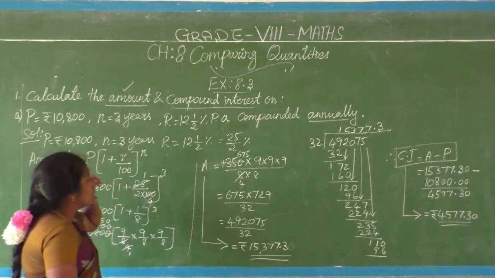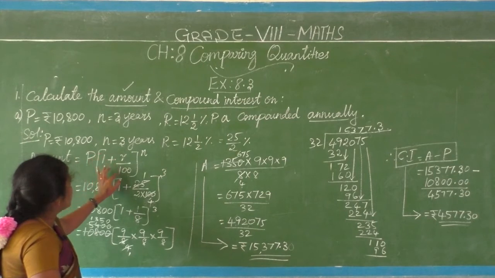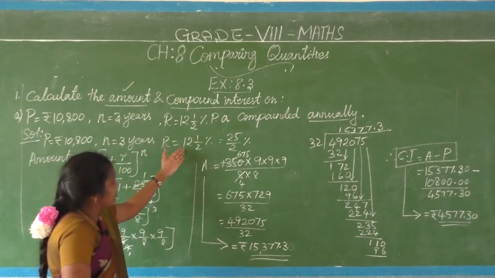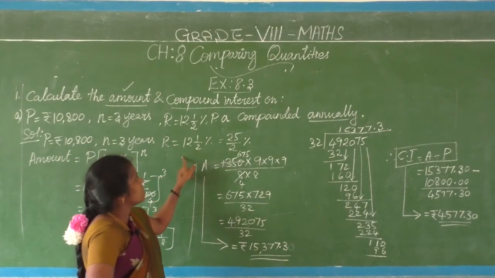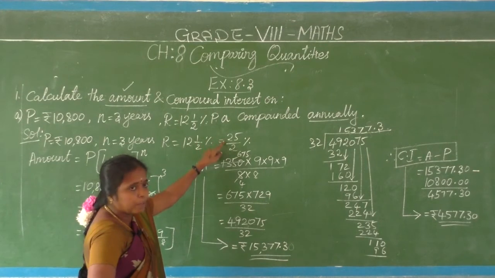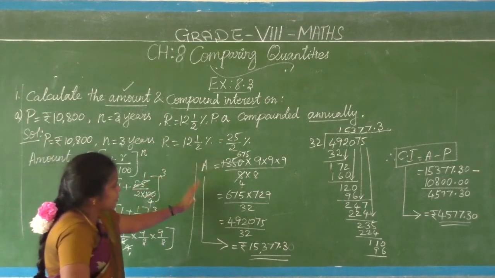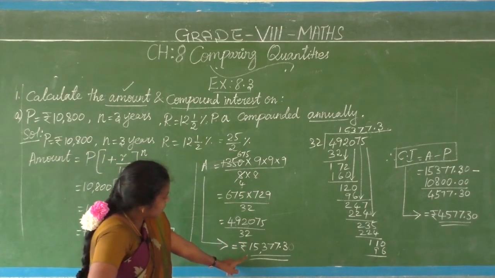Annually means which formula will you choose here? Amount equals P into 1 plus R by 100 the whole power n. Here the rate of interest is given in fraction form, especially mixed fraction. So as usual, when mixed comes, what to do? Change into improper. That is to be applied here. Calculate step by step properly, and finally we got the answer like this.